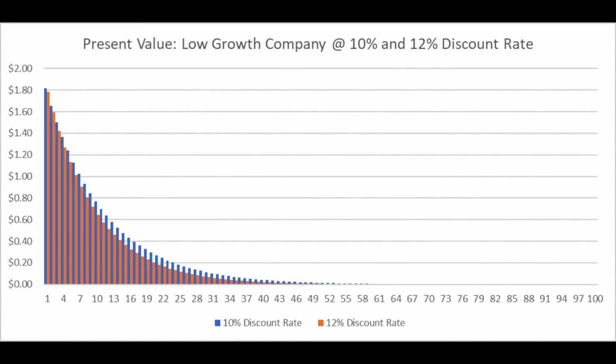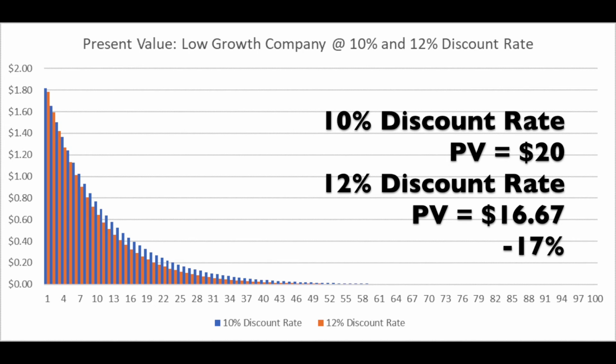You may wonder why we discount future value. Because a bird in the hand is worth two in the bush. $1 you make today is worth more than $1 you make in the future. Now, when interest rates move higher, the discount rate will increase. With a higher discount rate, we discount future value to the present more heavily. Repeating the same process, the present value of the low growth company's future cash flow shifts lower, going from the blue bars to the orange bars, by increasing the discount rate from 10% to 12%.